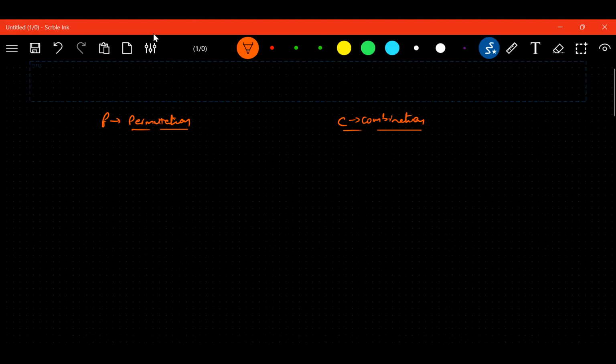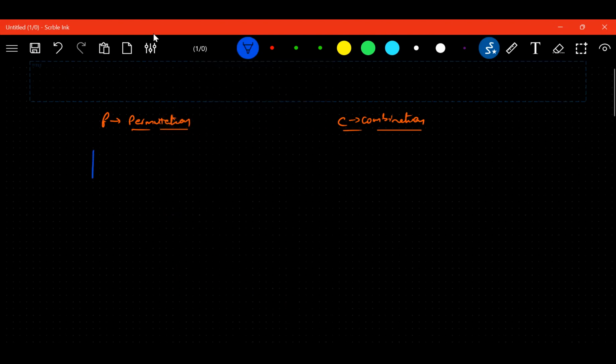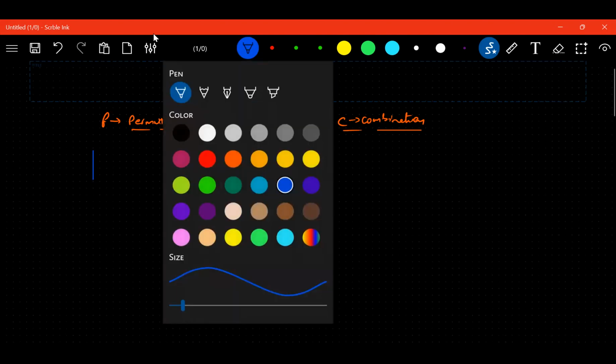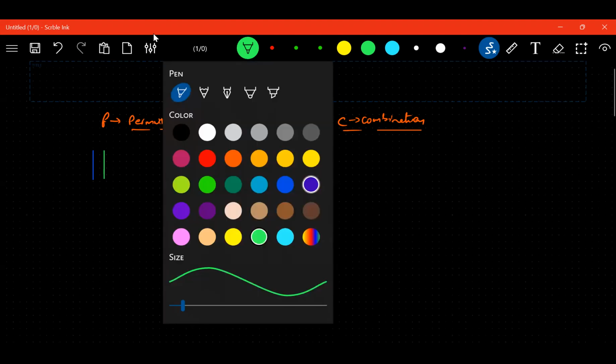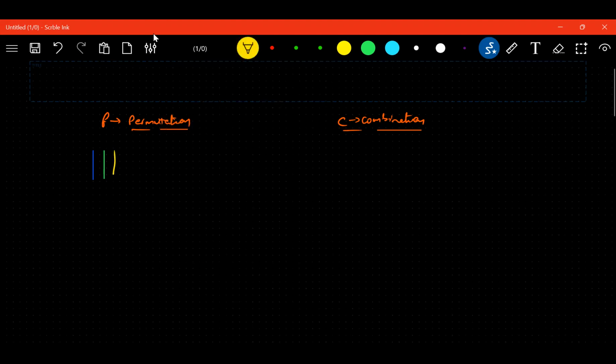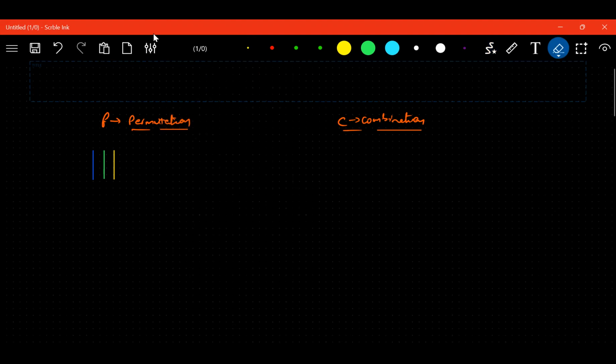Suppose, see here. What is this color? Blue. What is this color? Green. What is this color? Yellow. Fine. I don't want to go for more colors, so I will take 2 colors.